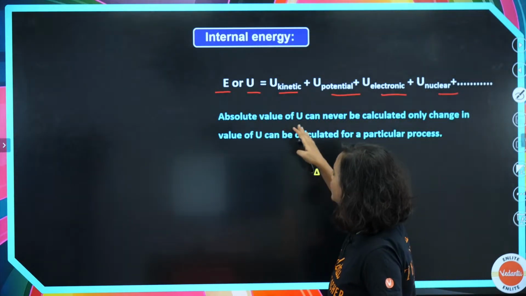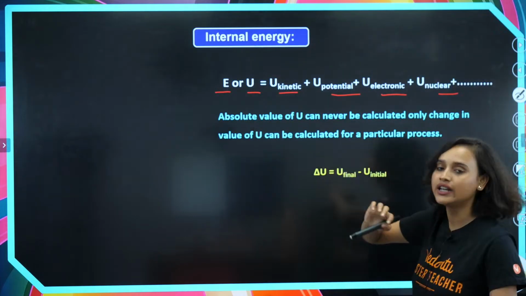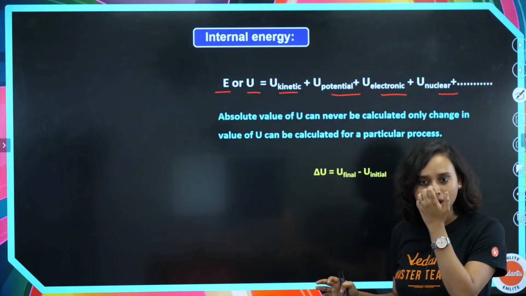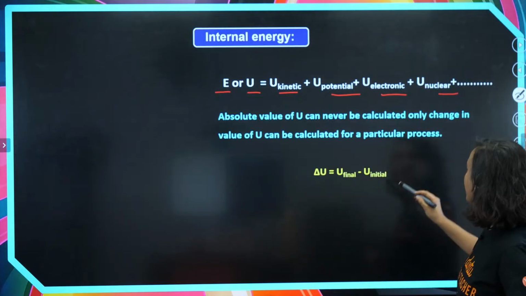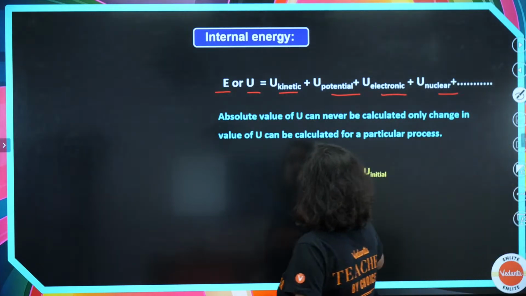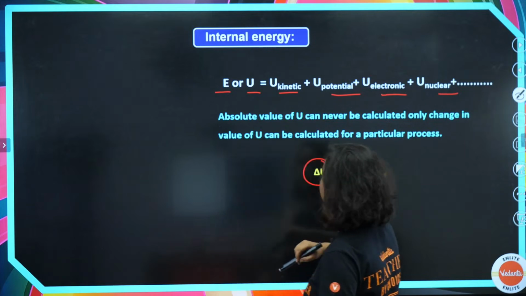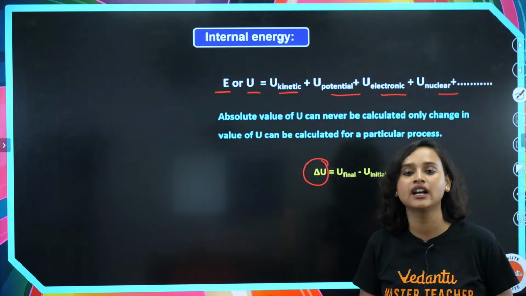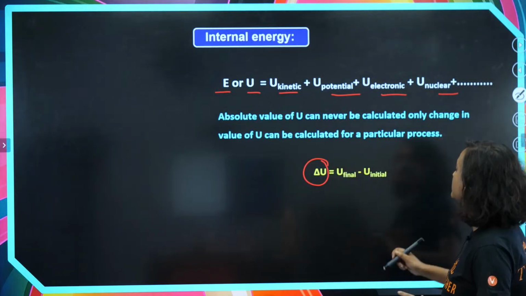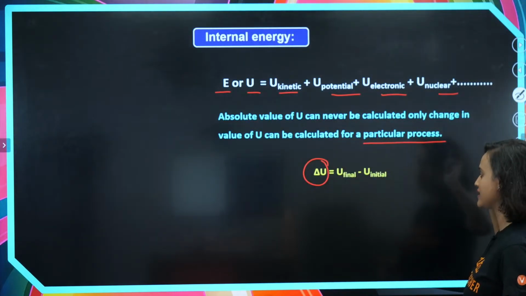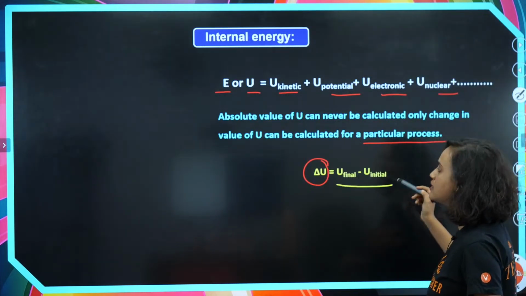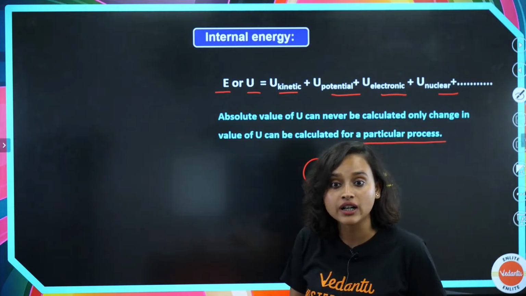So the absolute value of this internal energy, you can never calculate it. The absolute value you can never calculate. But what can you calculate? You can only calculate the change in the value of U. That means delta U is something that you can calculate for a particular process. Which means delta U is equal to U final minus U initial. Obviously pretty simple, pretty easy.